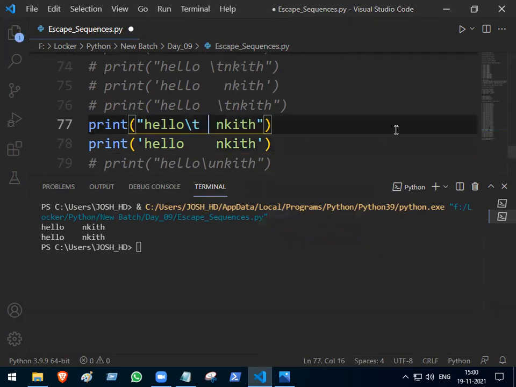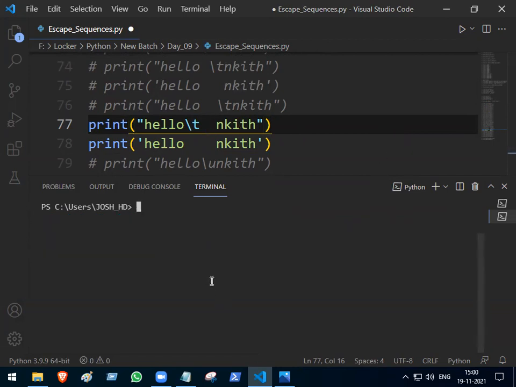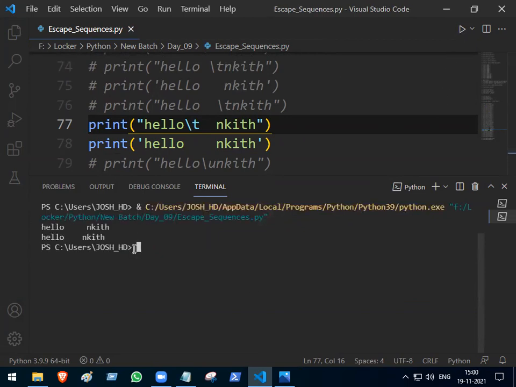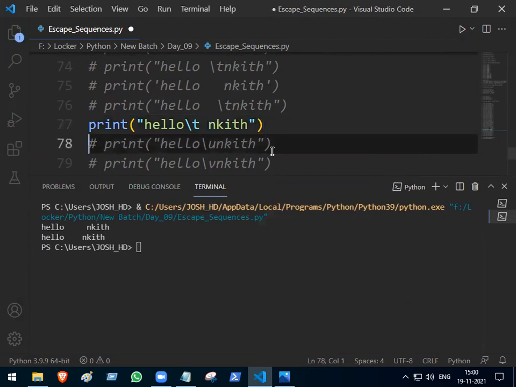Okay, what about this one now? After backslash t, I have 2 spaces. So totally how many spaces now? 5 spaces. Now if I print both, will I get the same answers or different? The alignment will be different. Yes or no? So got the point? Okay.